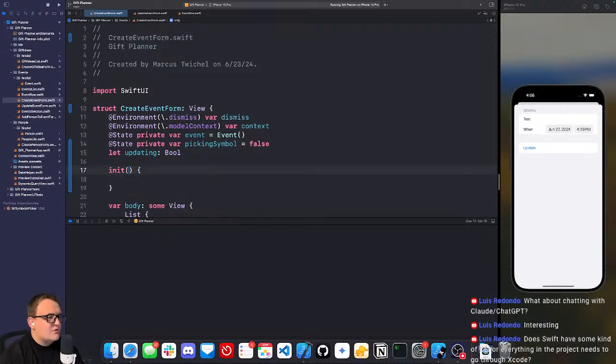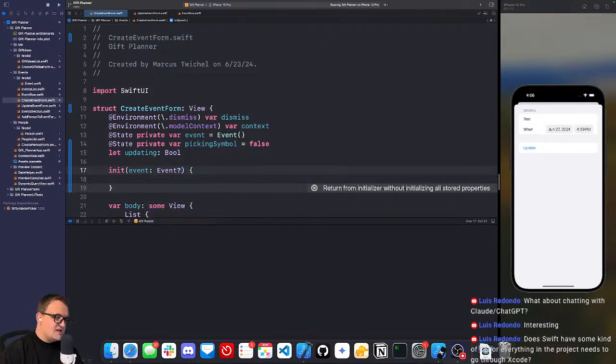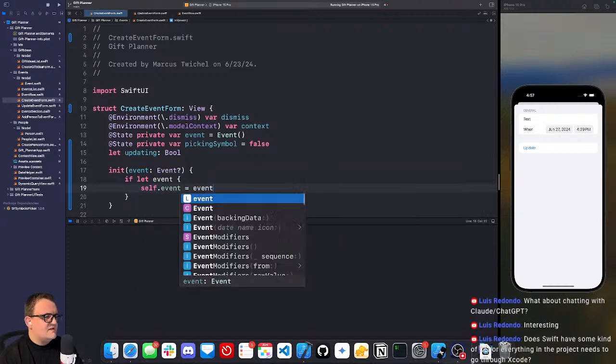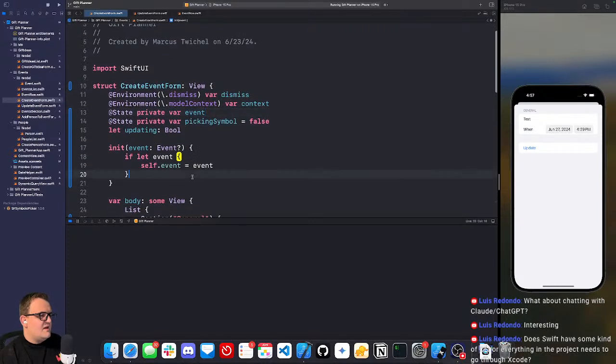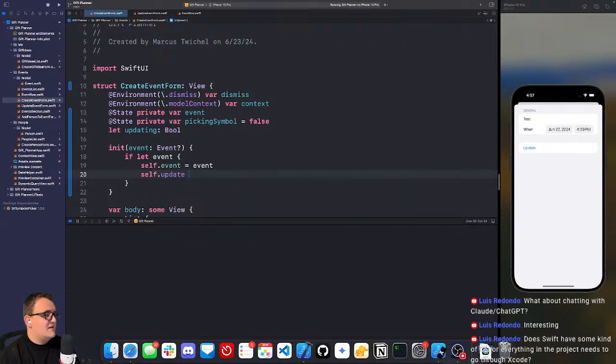And in this constructor, we're going to pass an event, which is an event, but we're going to say nillable. And we're going to say if let event. Is that the syntax? If let event? Maybe. Then we're going to say self.event is equal to event. Right? And then we're going to say self.updating is true.